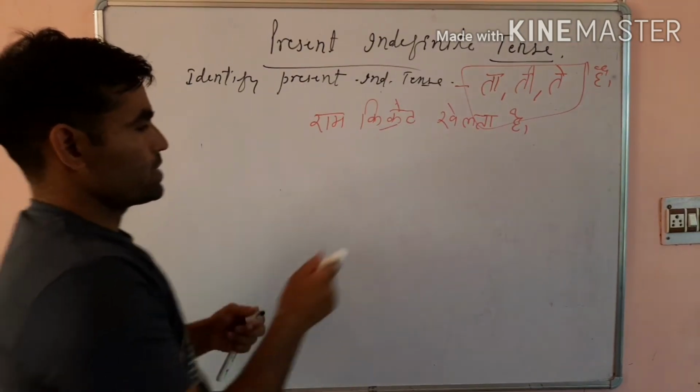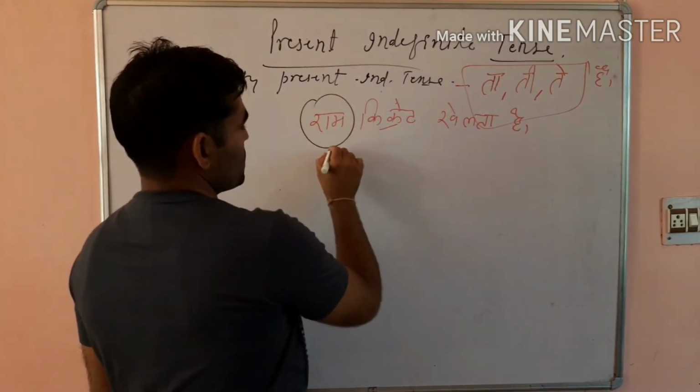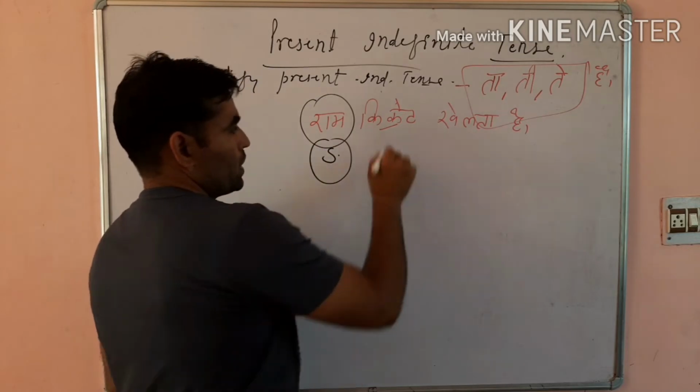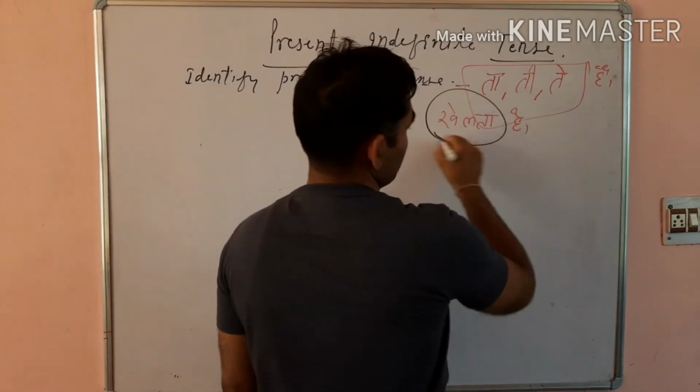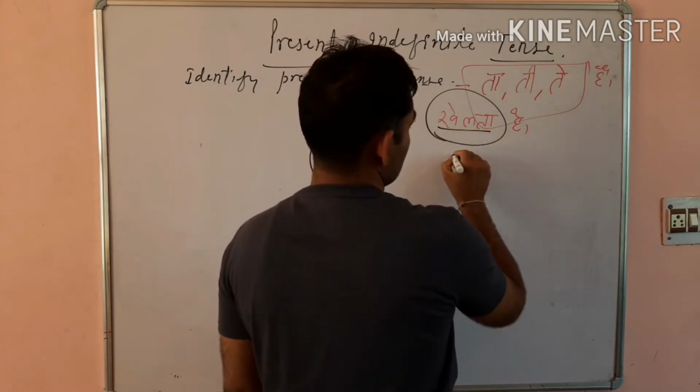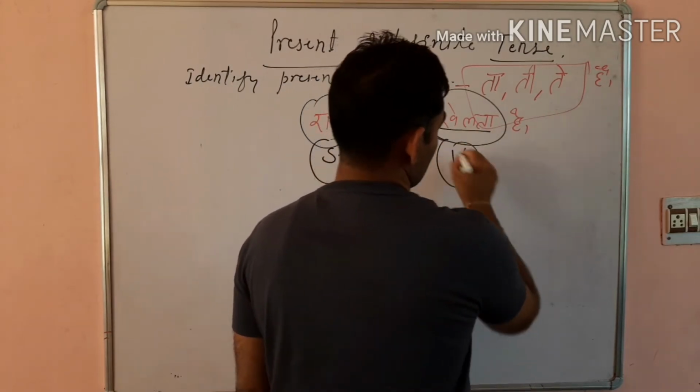Here in this sentence, Ram is the subject, cricket is the object, and khelta is a verb.